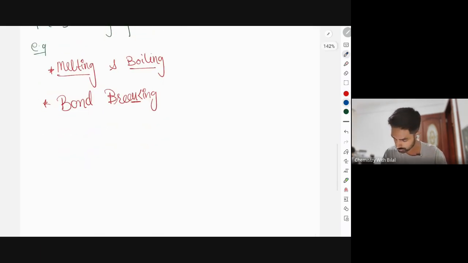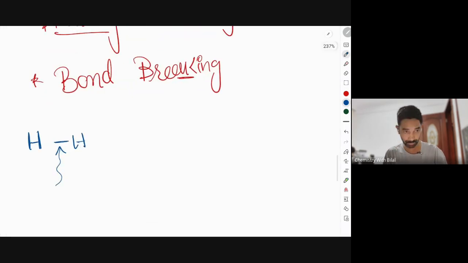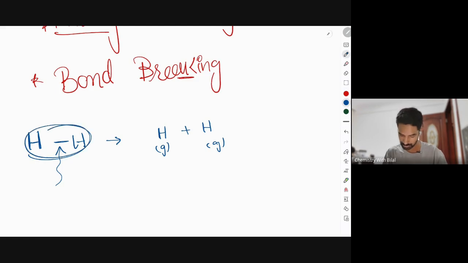For instance, you're breaking a molecule of hydrogen. This is a molecule of hydrogen, so you're breaking that one particular bond to form the atoms, right? So atoms are always gaseous. In that particular process, heat is absorbed and the process is called endothermic.